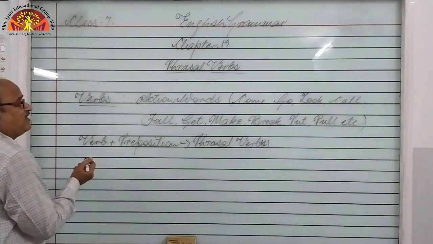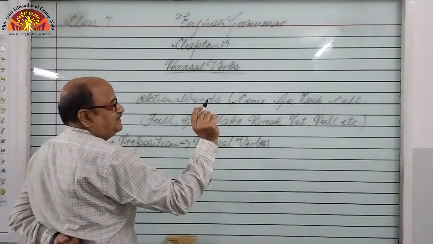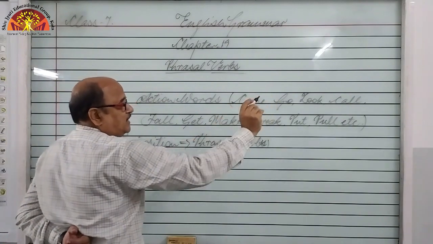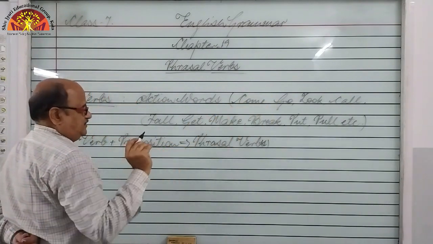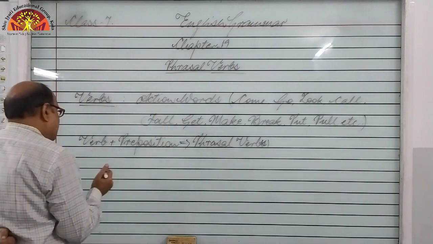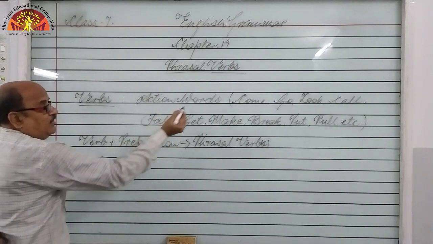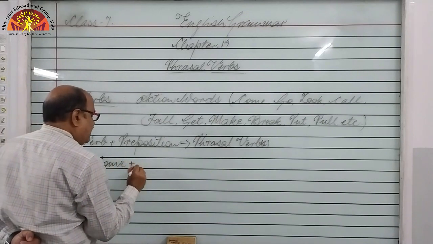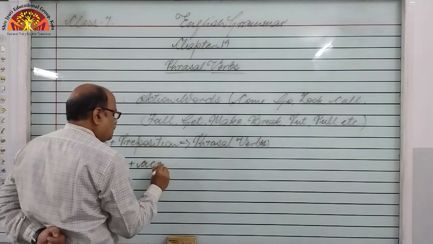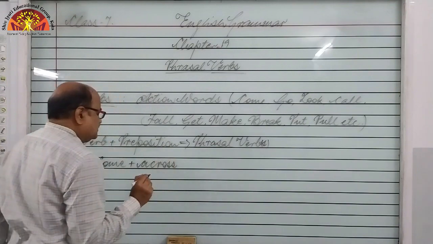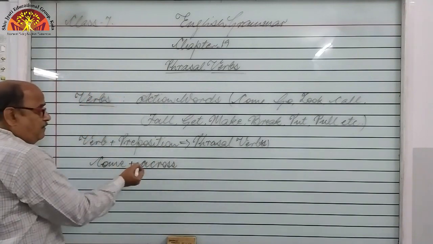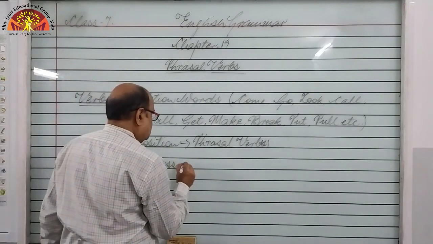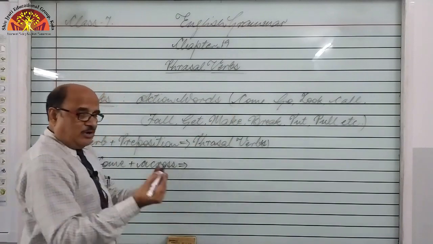For example, these are main verbs, single words. But if I say first is come, and if I add a preposition, dear students, prepositions you have already learnt, come plus across. Come means to arrive.